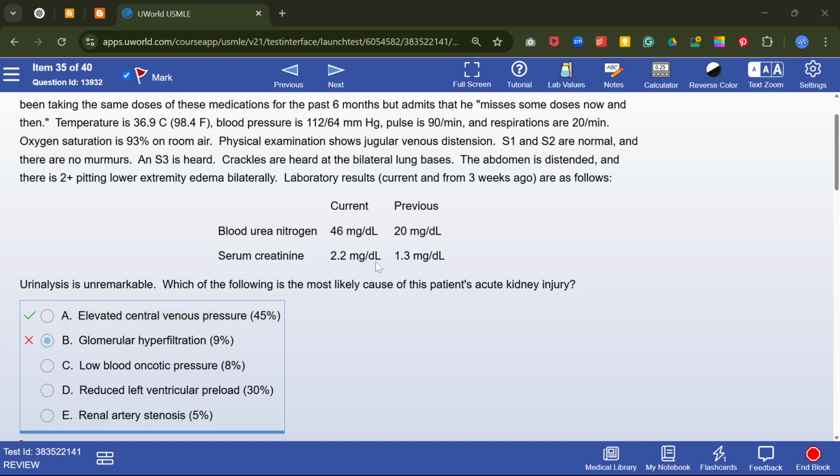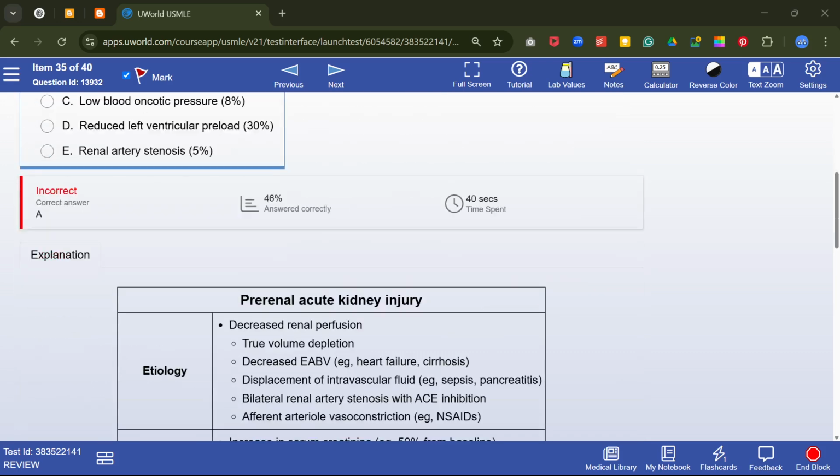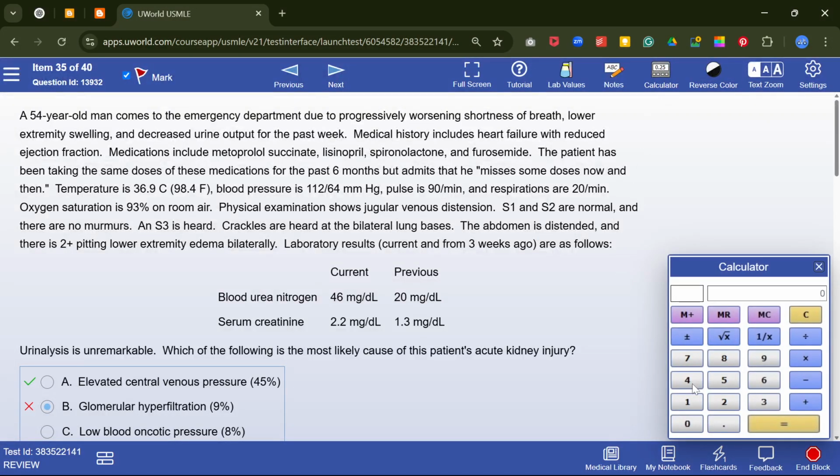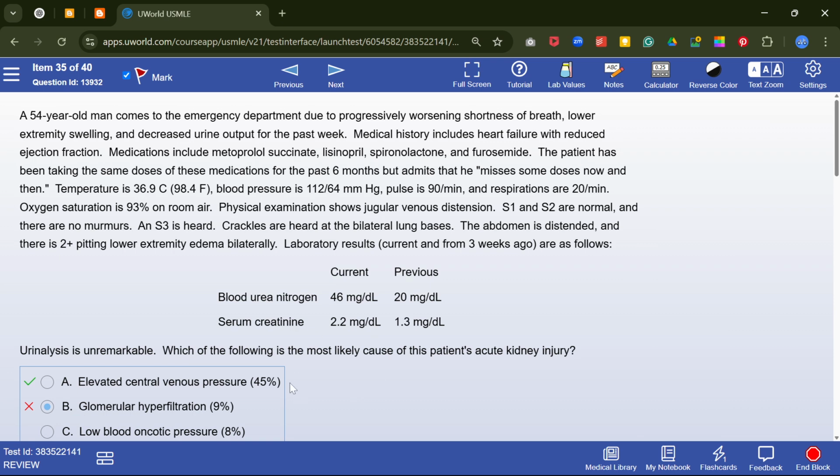So in this stem, if we do the BUN by creatinine ratio, it is more than 20:1, like 46 divided by 2.2, so more than 20:1. So it is prerenal AKI.